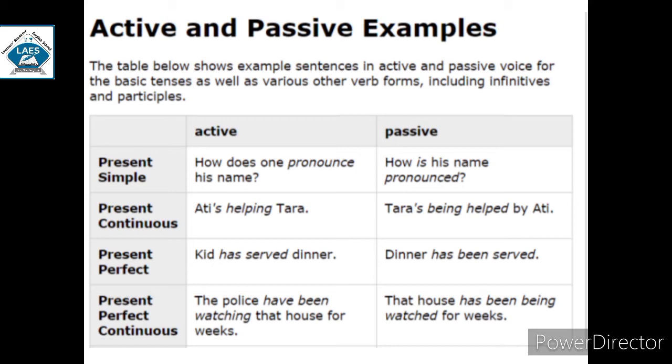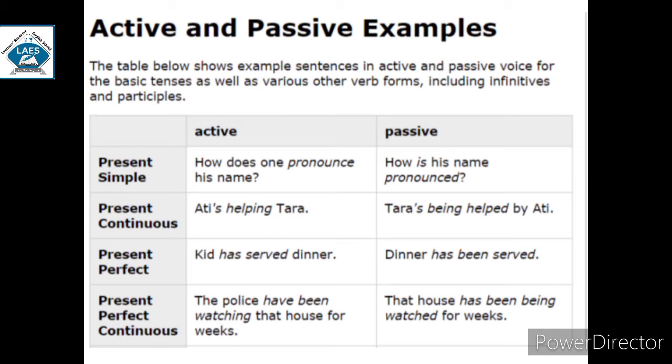Present perfect. Kid has served dinner. In present perfect tense, you need to use been after has. Dinner has been served by the kid.